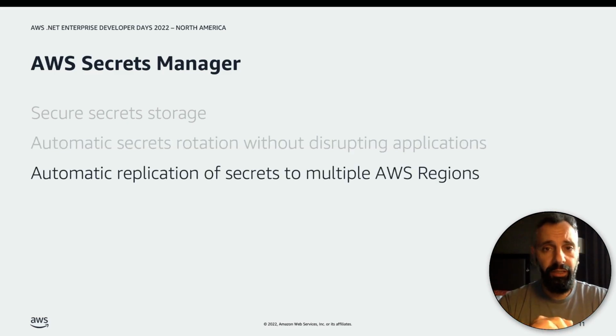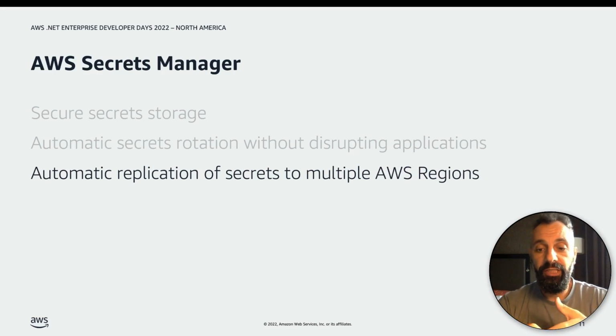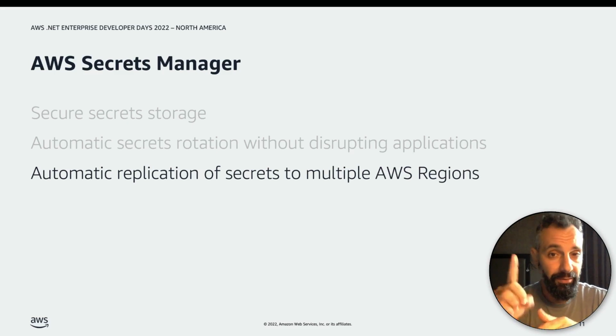And as with all infrastructure, no service would be good if it didn't allow you to replicate and plan for disaster recovery and high availability. And with AWS Secrets Manager, you can replicate your secrets to multiple AWS regions to meet your unique disaster recovery requirements. You can do that through the console, you can do it through the CLI, or even through AWS CloudFormation. So you can specify the regions where you want your secret to be replicated. And the nice thing is that the Secrets Manager will securely create regional read replicas. Remember, these are only going to be read replicas, no writes. And that will eliminate the need to maintain a complex solution for this functionality. This is something very tricky to implement yourself, and it's nice to have it out of the box.